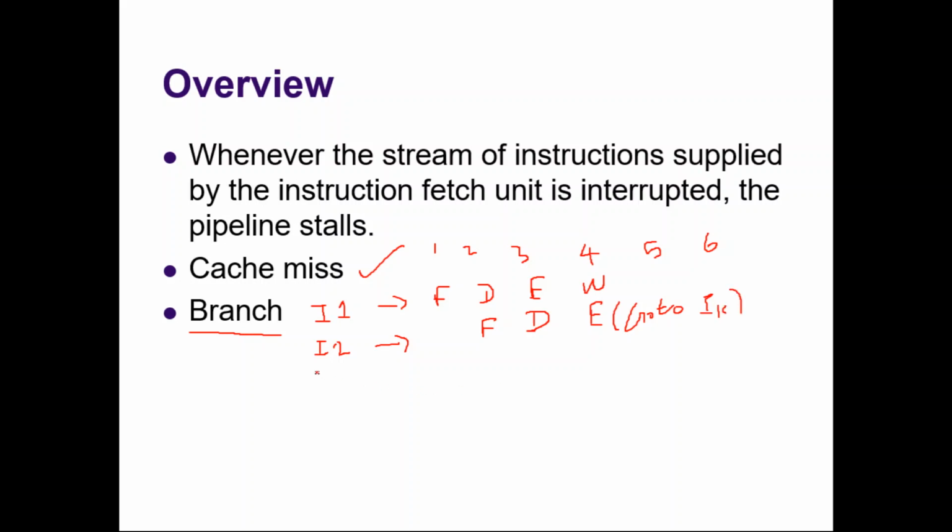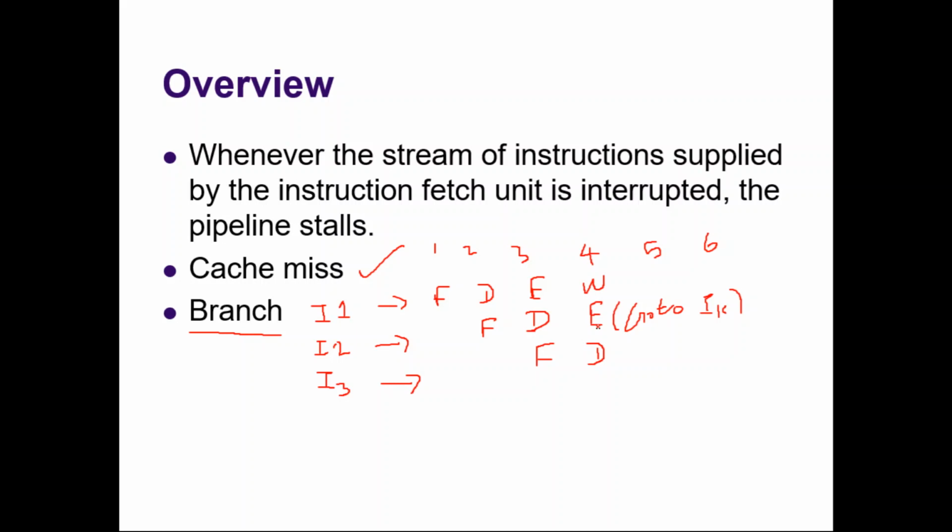But meanwhile, instruction 3 will start fetching and decoding. Instruction 3 will be fetched during the third clock cycle and decoded during the fourth clock cycle.